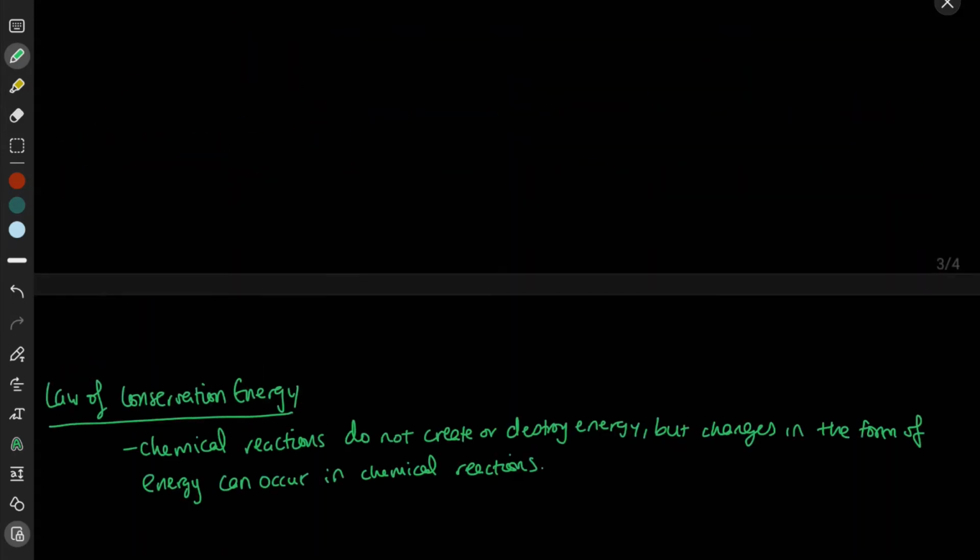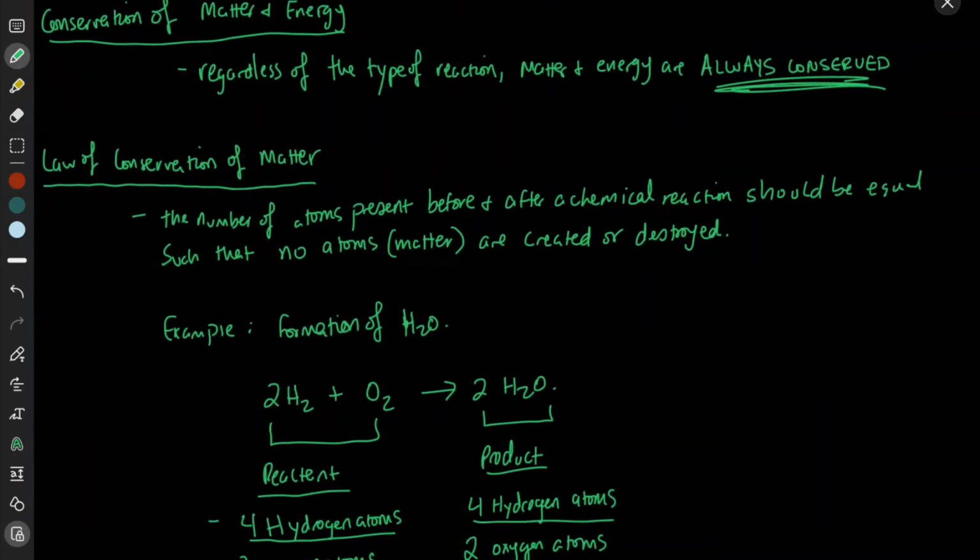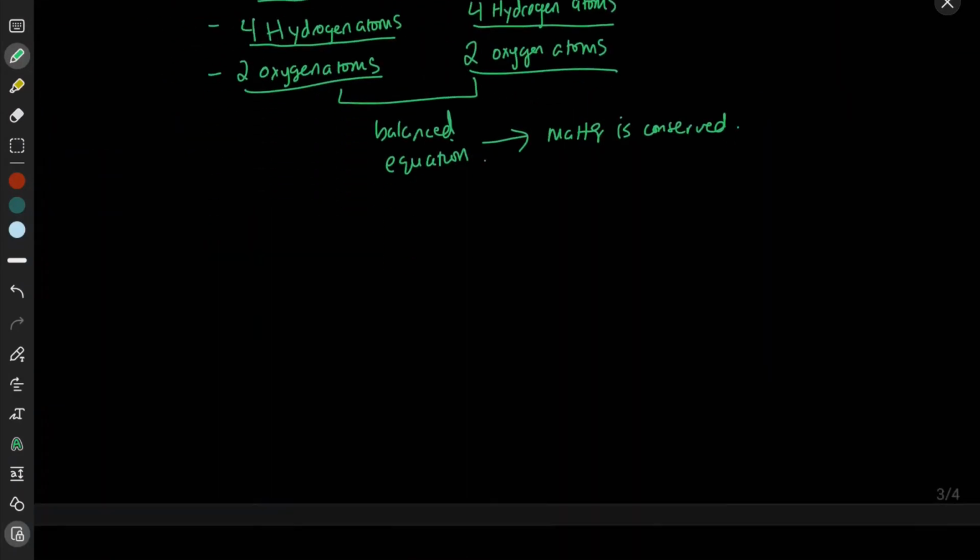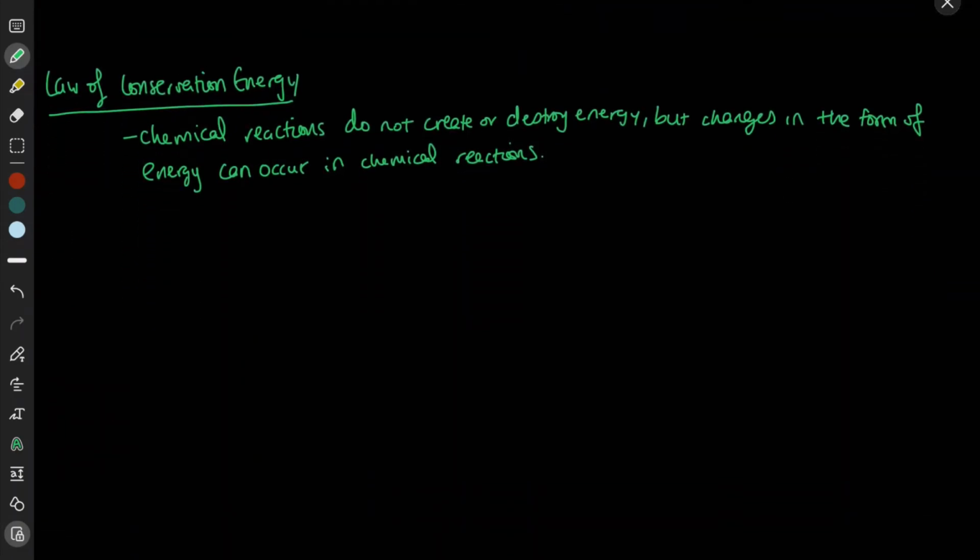Okay, so remember, in the law of conservation of matter, we said that atoms, in other words matter, is never created or destroyed in chemical reactions, right? In this similar vein, chemical reactions do not create or destroy energy, but changes in the form of energy can occur. That's the important thing. So what's energy, right? So energy is just the ability to do work.